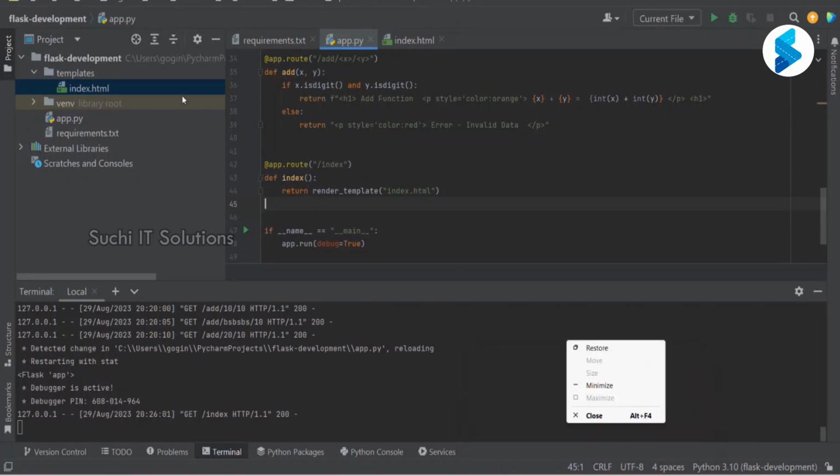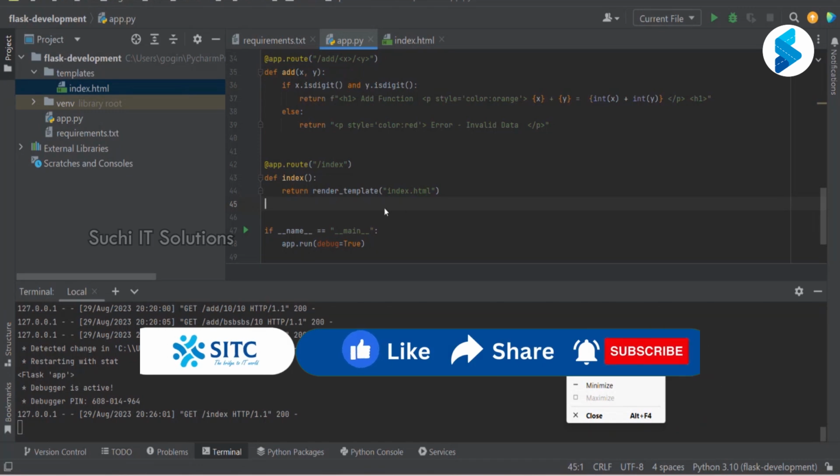So what it requires is, you are not telling it to go look into the templates folder. You are just saying render_template index.html. Now, how does Flask know that it has to look into the templates? Because Flask insists that you create a folder called templates, and within that only you add all your HTML.